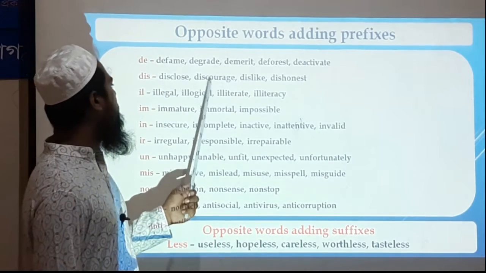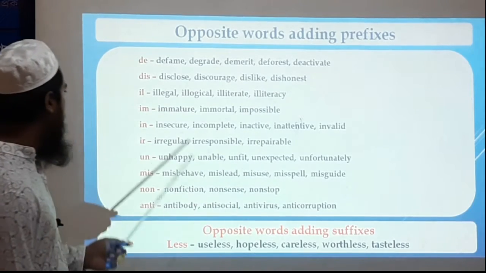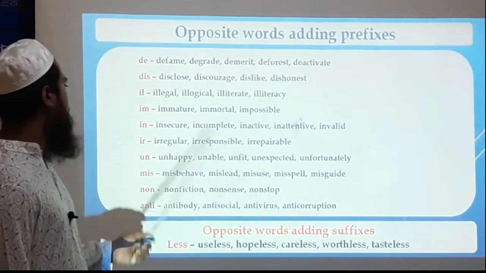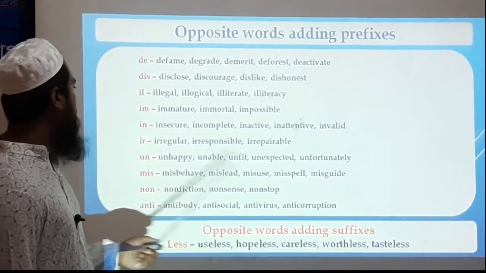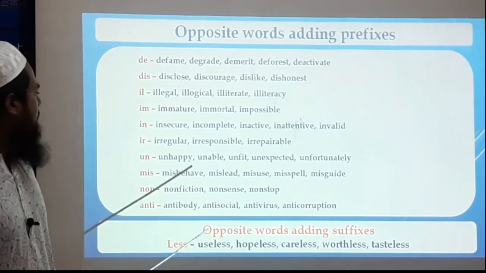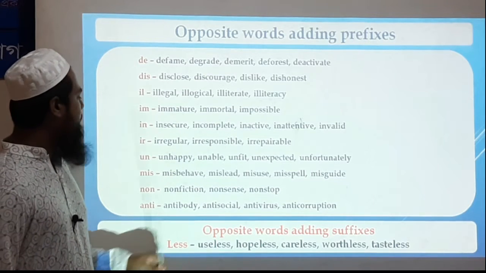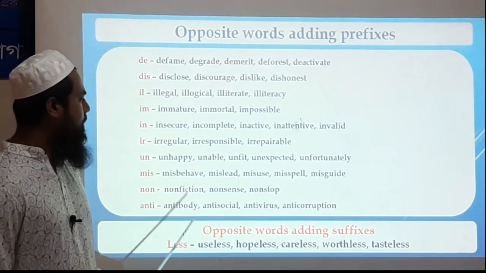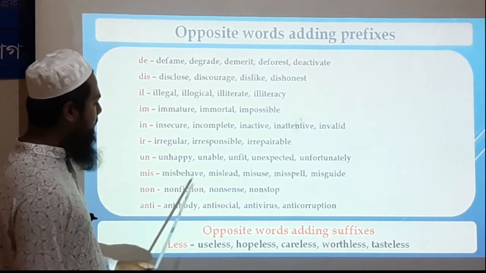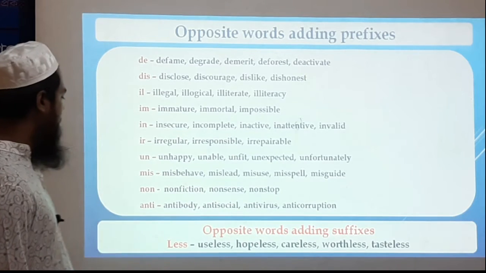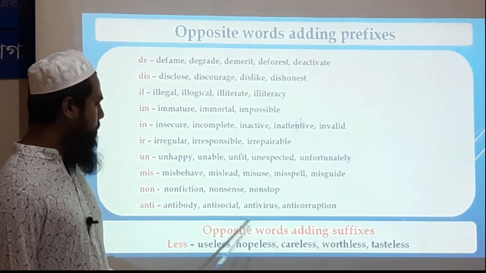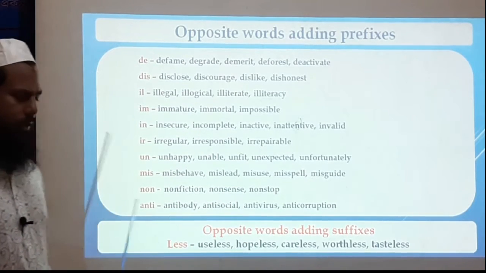Dis: disclose, discourage, dislike, dishonest. Il: illegal, illogical, illiterate, illiteracy. Im: immature, immoral, impossible. In: insecure, incomplete, inactive, inattentive, invalid. Ir: irregular, irresponsible, irreparable. Un: unhappy, unable, unfit, unexpected, unfortunately. Mis: misbehave, mislead, misuse, misspell, misguide. Non: non-fiction, nonsense, non-stop. Anti: antibody, antisocial, antivirus, anti-corruption, etc.